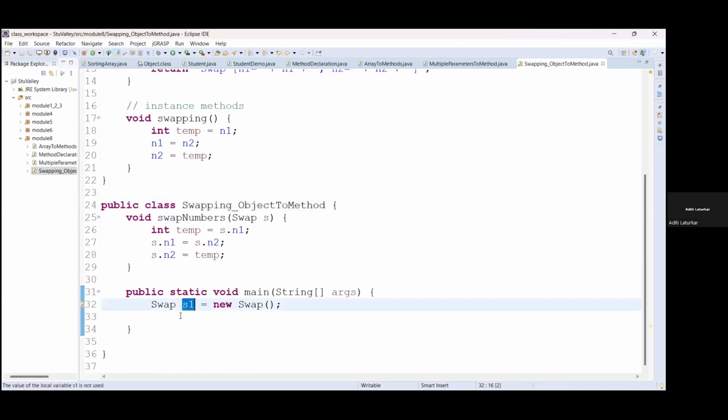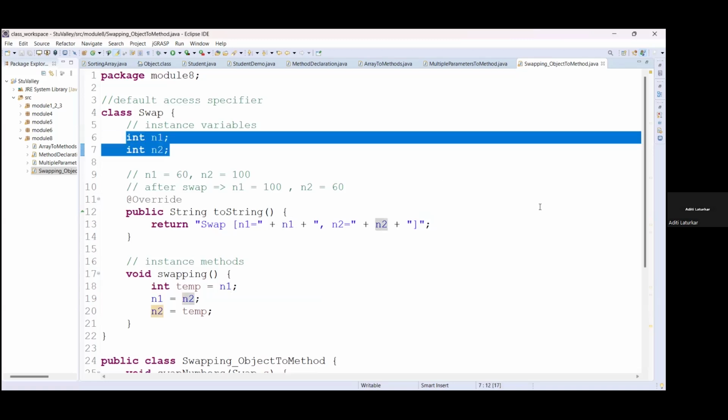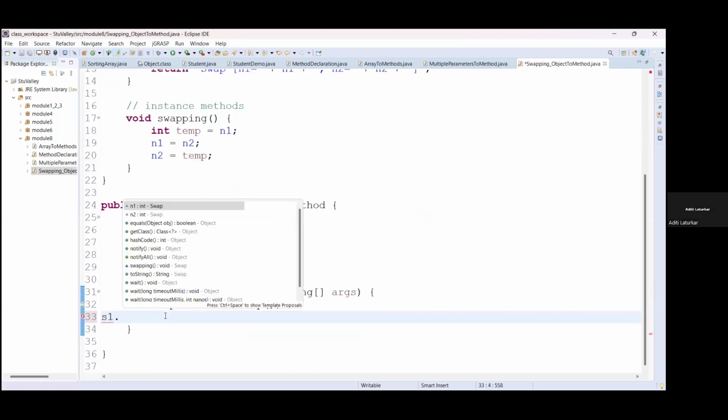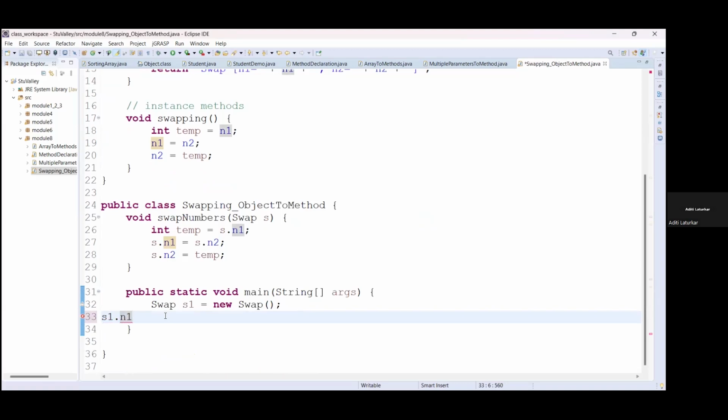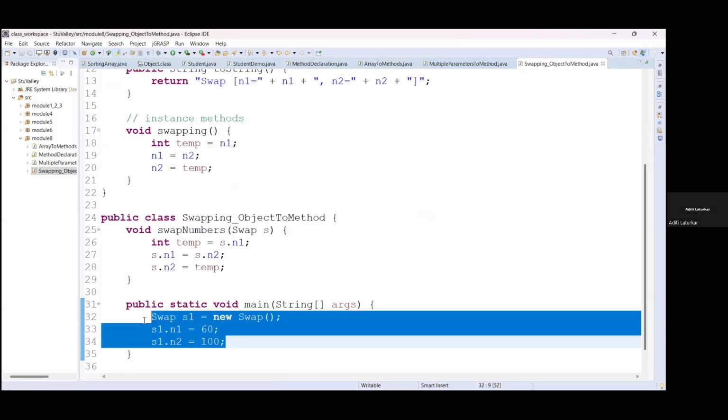So to set the values for this S1 object's N1 and N2, these are also with default accessibility. That means we can access these variables also, as these are not private variables. So we can access these variables to set the values. We will directly access them. S1.n1 is equal to, I'm setting the value, the same values, 60, and S1.n2 is equal to 100 value. Okay, now we will perform the swap operation.